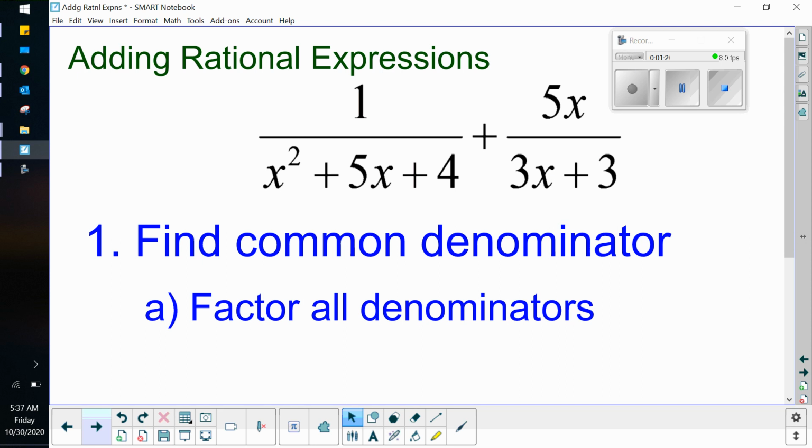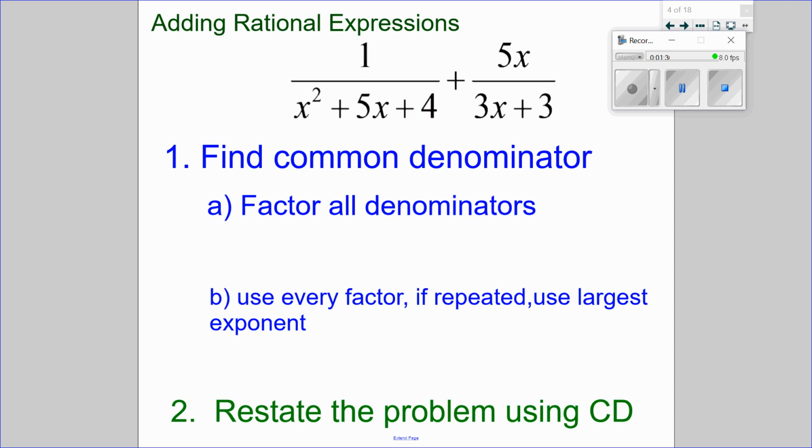So I have two fractions, and I would like to add them. They currently do not have the same denominator, so that needs to be my first goal. I need a common denominator. So this first problem, I'm going to walk through slowly, throw in hints, reminders, and clues, and then we'll get you practicing and troubleshooting what you're doing. First step would be to factor your denominators. At this moment, you're not worried about the numerators. You have to find the common denominator. So please write this problem down and factor those two denominators before you continue.